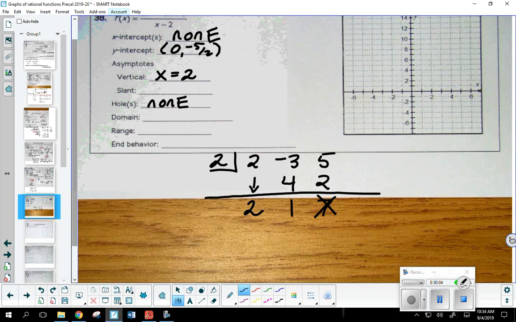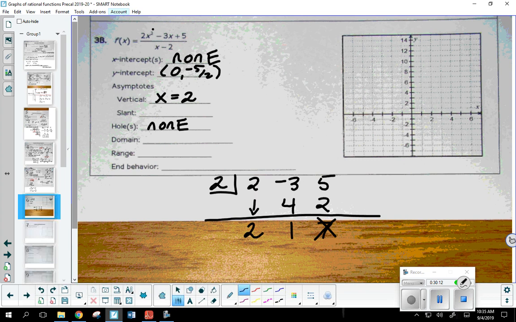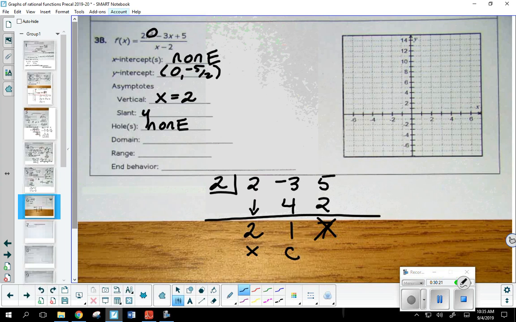Now, remember, your answer, your quotient, always starts 1 degree less than what your dividend started with. So he started with an x squared. So this guy starts with x to the first, and then we have our constant. So what's my slant asymptote? 2x plus 1. There we go. Okay. All right.